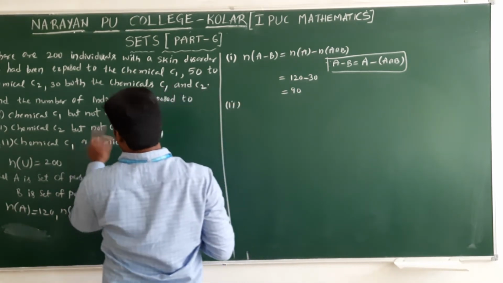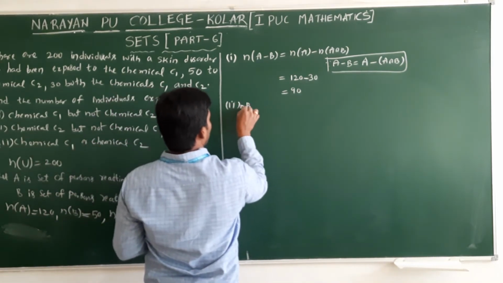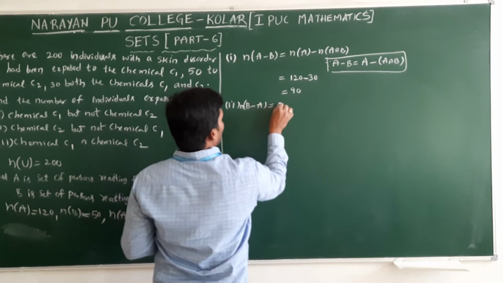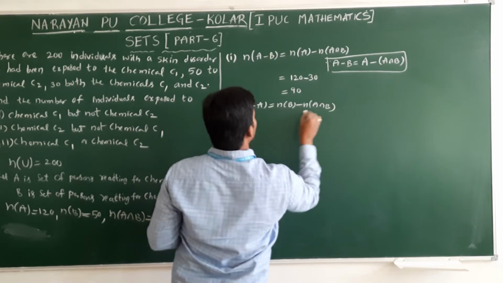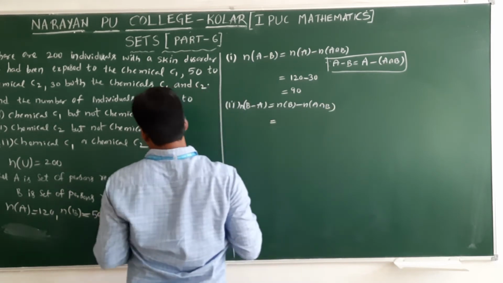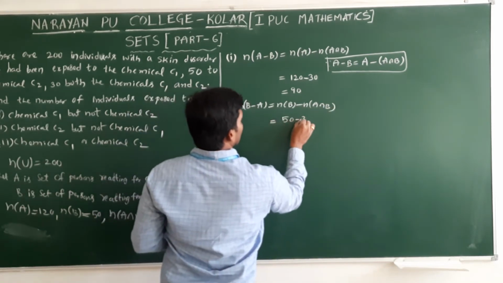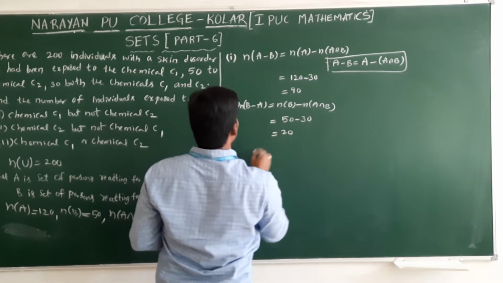Next, chemical C2 but not C1, that is B minus A. N of B minus A equals n of B minus n of A intersection B. N of B is 50, minus 30, that is 20.